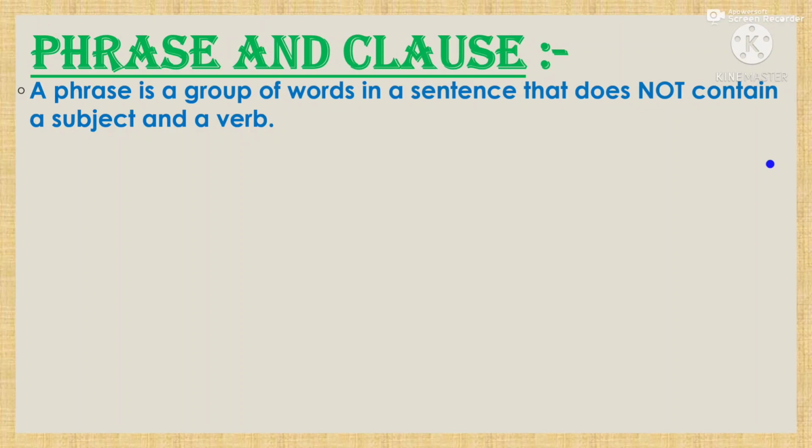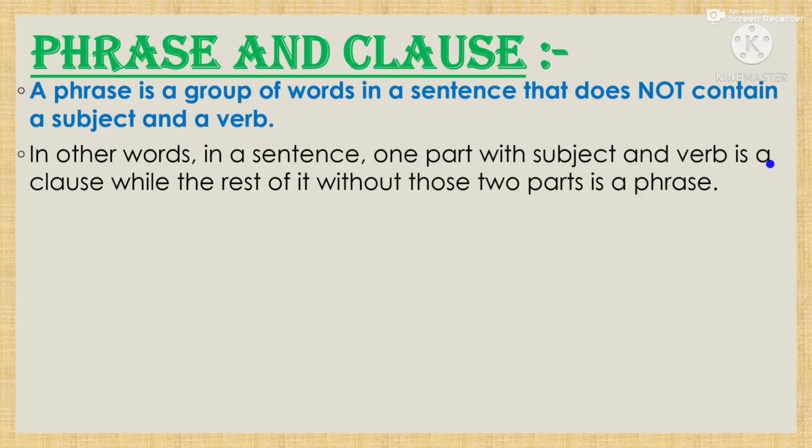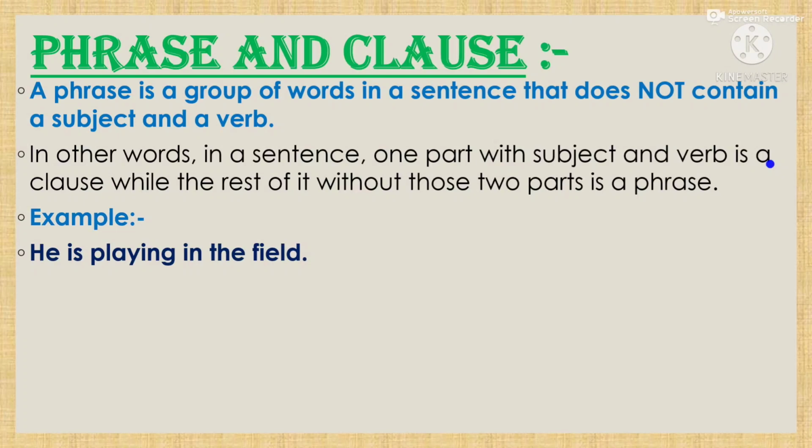A phrase is a group of words in a sentence that does not contain a subject and a verb. In other words, in a sentence, one part with subject and verb is a clause, while the rest of it without those two parts is a phrase. For example, if we take the sentence, he is playing in the field.